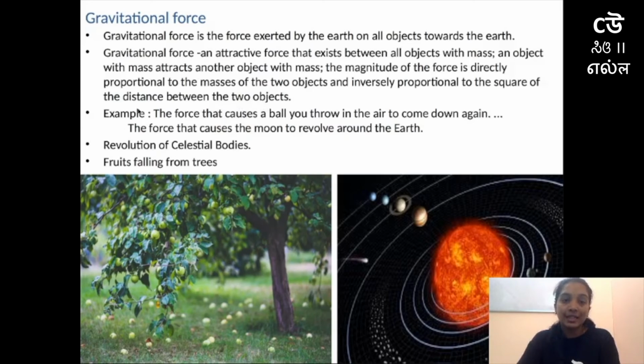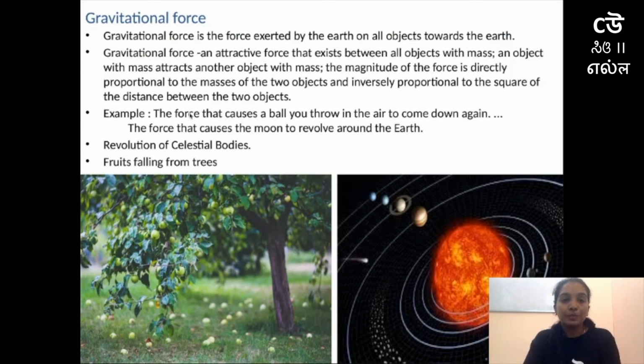And here I have displayed a few examples. Gravitational force is the force that causes a ball you throw in the air to come down. Not only a ball, any object we throw will fall down, because the force of attraction will always be there from the earth, which attracts the objects.